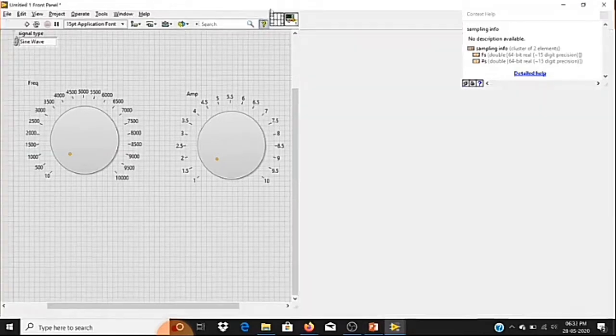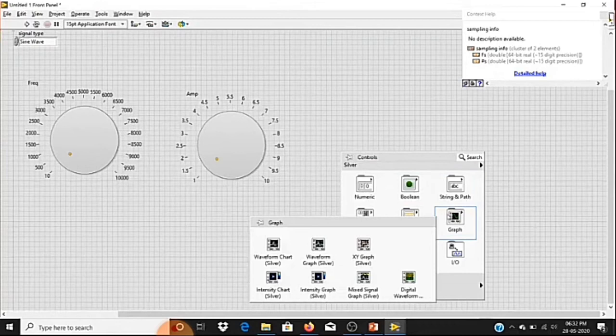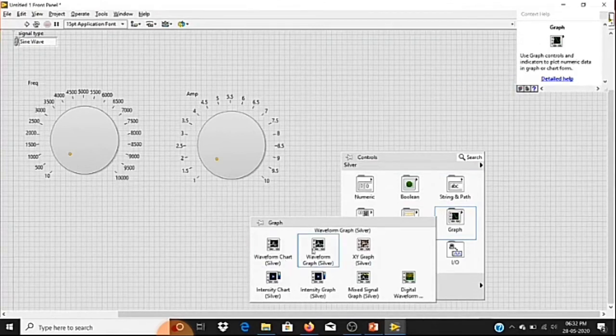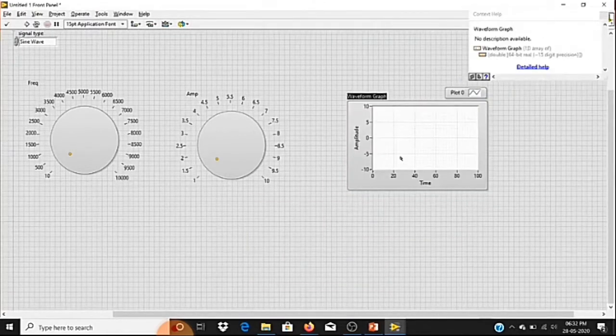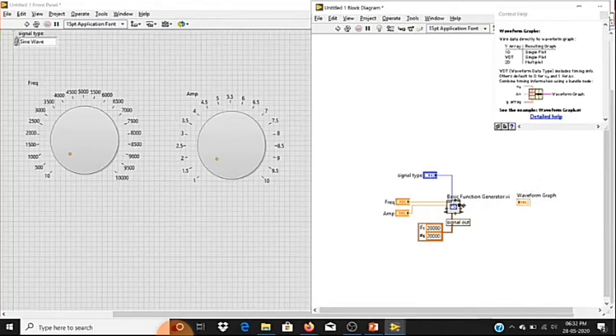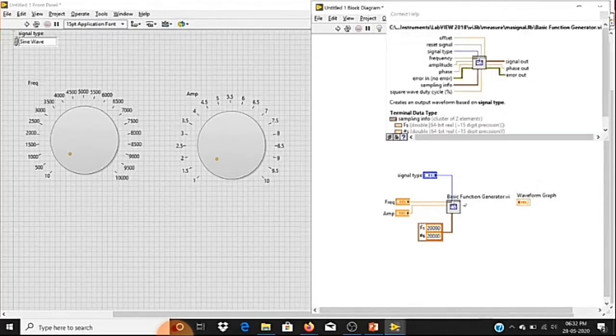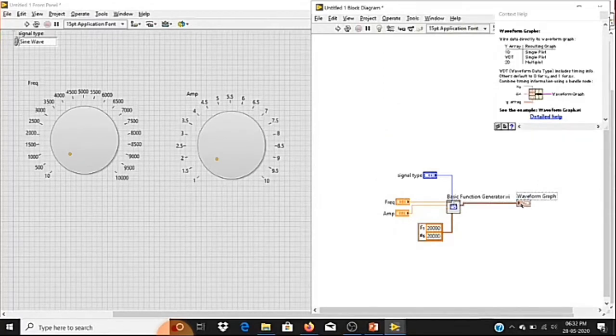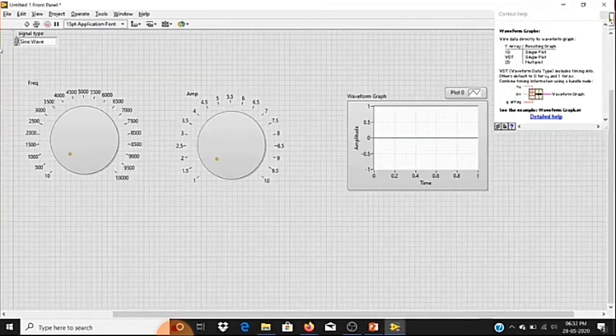So I'm going to take a waveform graph. From the basic function generator function, you can see one terminal as signal out. From this I'll be connecting to the waveform graph. Right now I have completed only half of step 1. I have just generated the signal. If I run, let me give continuous run right now.